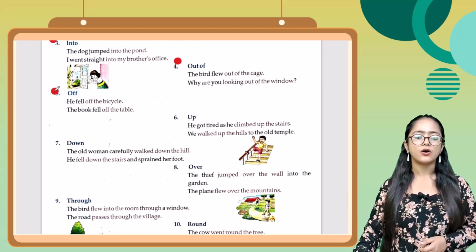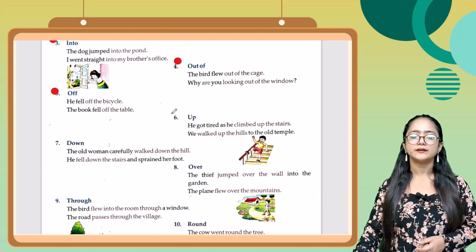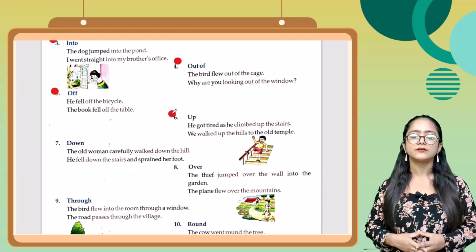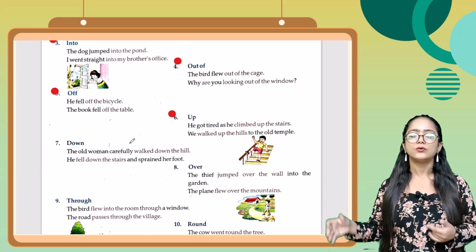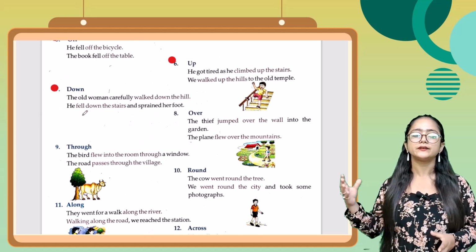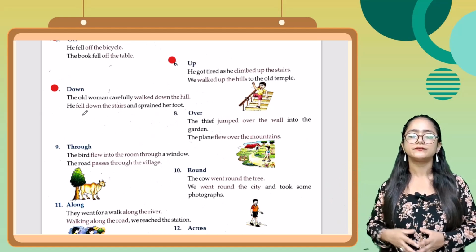Next one is off. He fell off the bicycle. The book fell off the table. Next one is up. He got tired as he climbed up the stairs. We walked up the hill to the old temple. Next one is down. The old woman carefully walked down the hill. He fell down the stairs and sprained his foot.